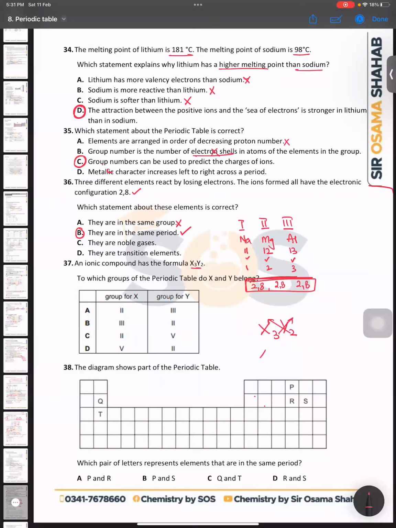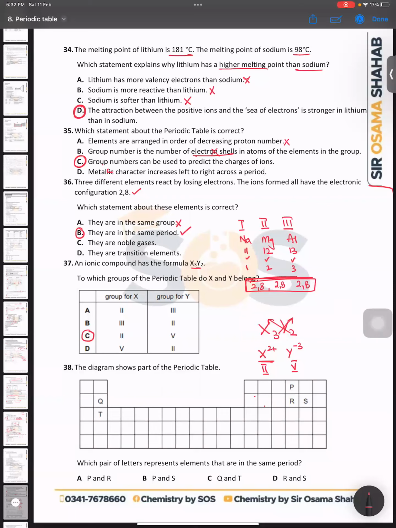X forms an ion with charge 2 plus, and Y is 3 minus. So this is the charge for group 2 and this is the charge for group 5. Is that right? So the right answer will be C. Okay, Ishal.